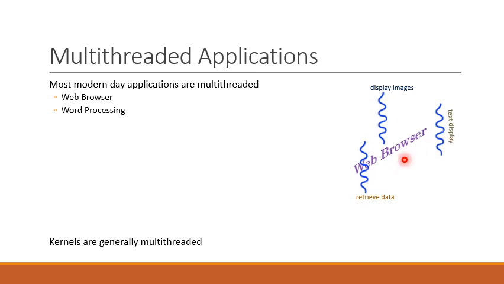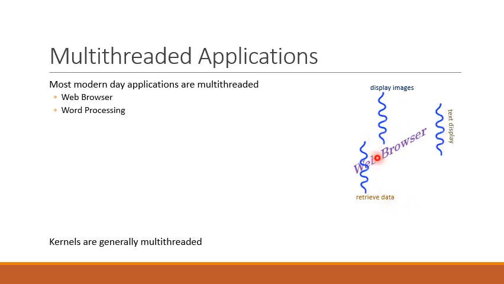A web browser is implemented using multi-threaded architecture. In a web browser process, there may be a thread that renders the images on the screen. There might be another thread that displays the text on the screen. Yet another thread retrieves data from the network.